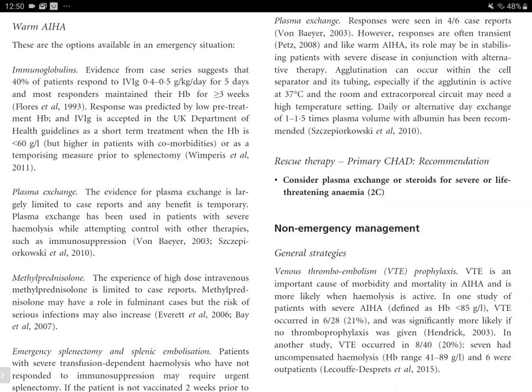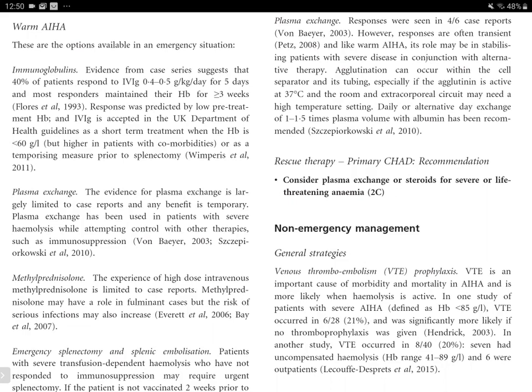Plasma exchange is done, but the benefits are only temporary. And in doing so, if the patient has cold autoimmune hemolytic anemia, then we need to take into account that agglutination could also occur within the cell separator and its tubing, so the extracorporeal circuit needs to be set at higher temperature settings.